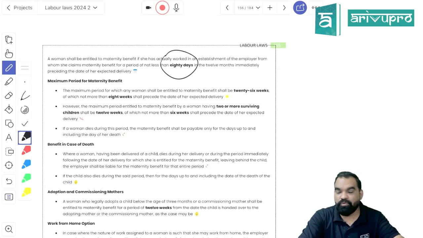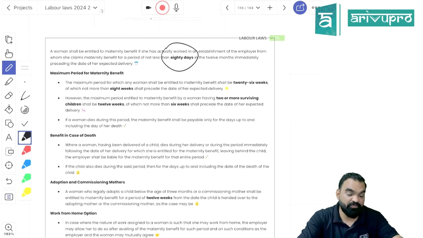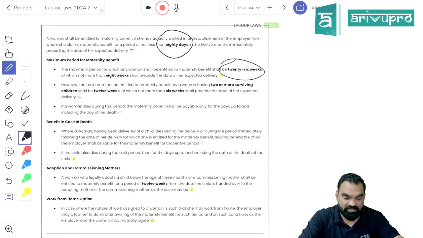A woman would only be entitled to maternity benefit if she has worked for a minimum period of 80 days during the last preceding financial year. Then only you will be eligible for maternity benefit. If you have worked for less than 80 days, that is less than around 3 months, you will not be eligible for maternity benefit. Right, total maternity benefit will be of 26 weeks.